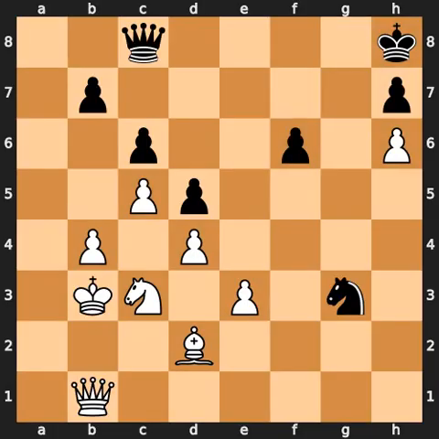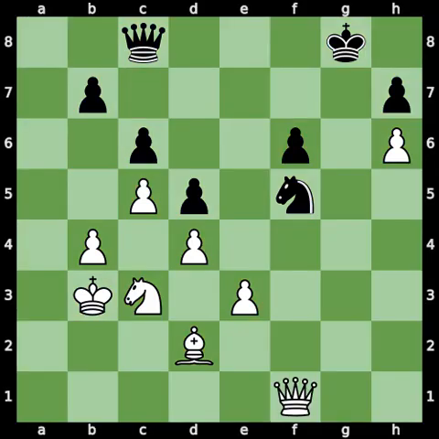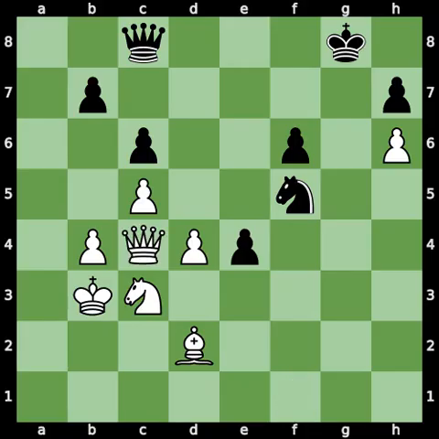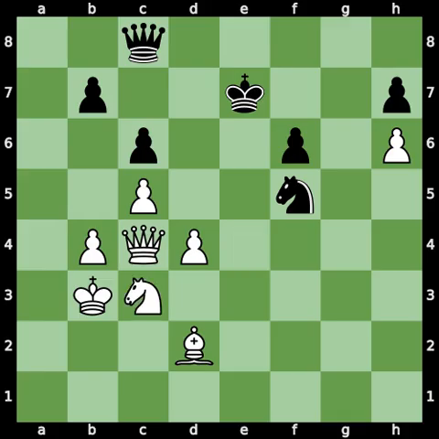Queen b1. Knight f5. Queen f1. King g8. Queen f4. This move was inaccurate. The best move was e4. For example, e4. D captures on e4. Queen c4 check. King f8. Knight captures on e4. King e7. Knight c3. With a decisive advantage for white.